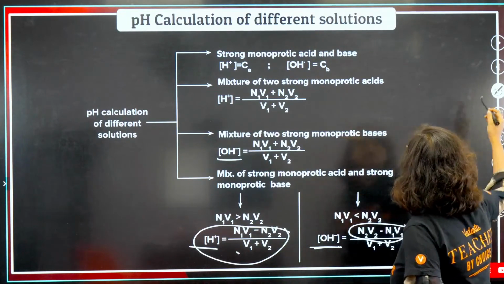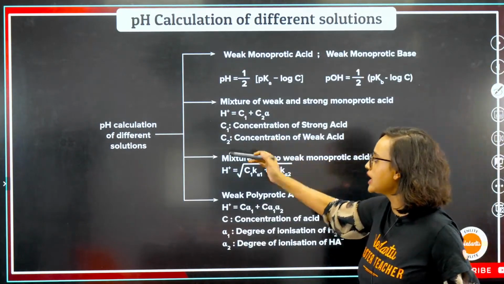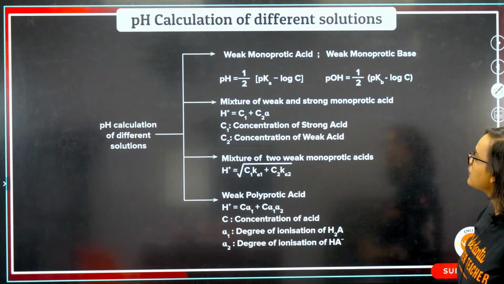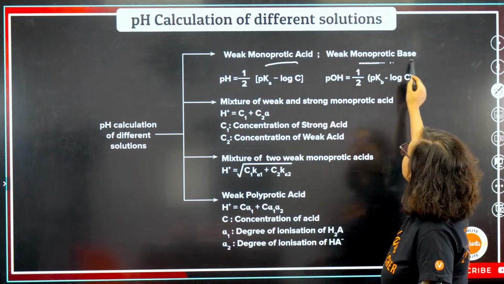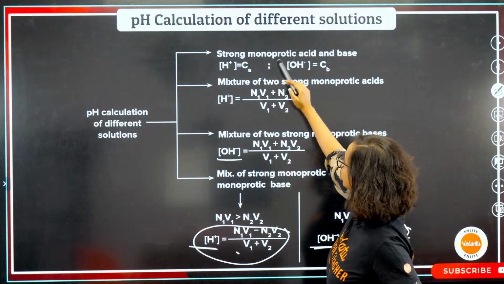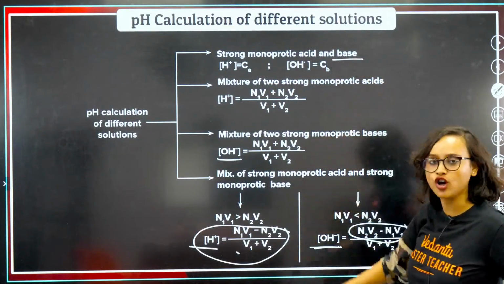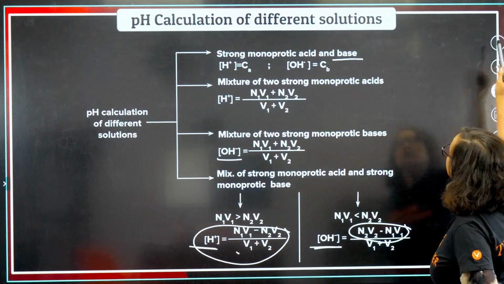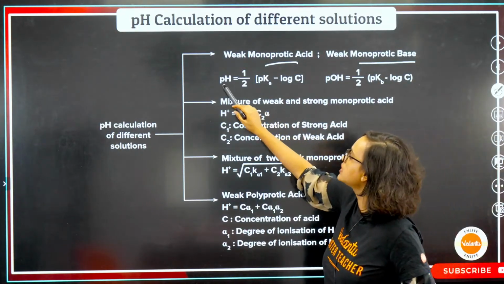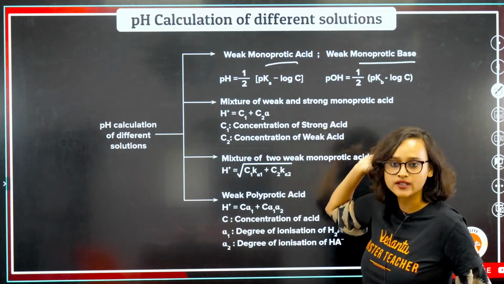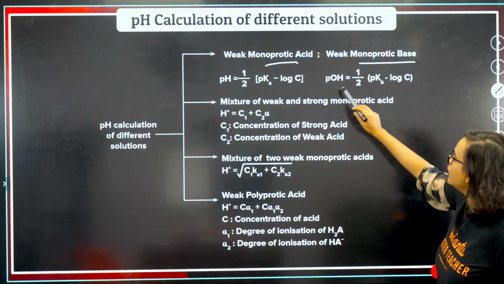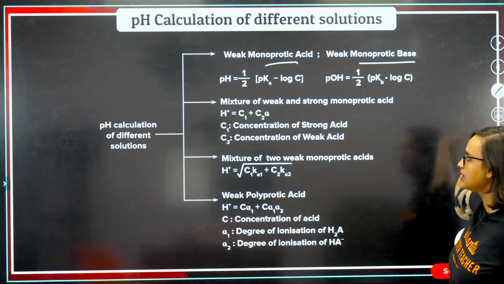Moving on from here, pH calculation of different solutions. Let's do it one more time. Now, if we have a weak monoprotic acid and a weak monoprotic base, just some time back we saw strong monoprotic acid and strong monoprotic base. Here what we are doing is weak monoprotic acid and weak monoprotic base. So pH will become half pKa minus log C, and pOH is equal to half pKb minus log C.